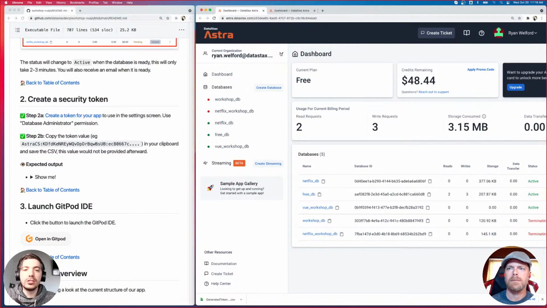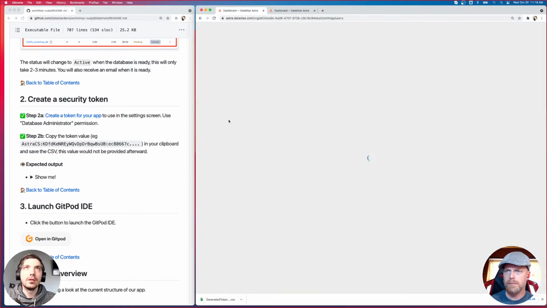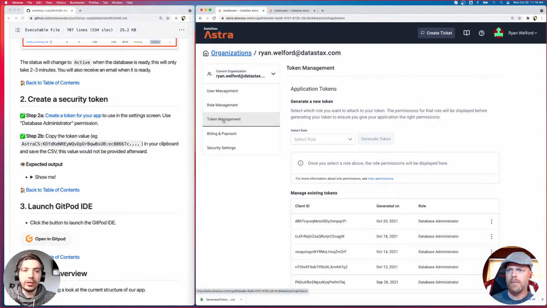Now, a good point is that you can't access that ellipses menu when it's pending. So the other way to generate a token is in the top left where you see current organization. Drop that down and go to organization settings. And then you'll see token management here. That's where you can generate a token if you're still pending. You can generate a token while it's still pending because the tokens are not database specific. It's account level, or organization level, I should say.